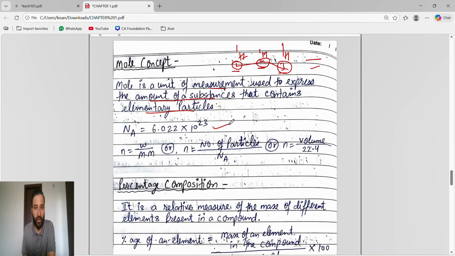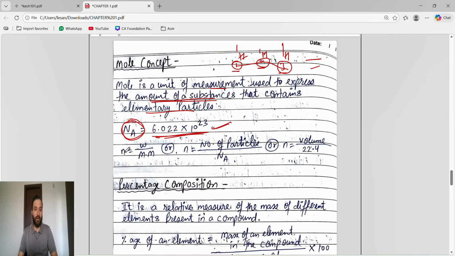6.022 into 10 to the power of 23. If you see Avogadro number, it is the amount of substance that contains the elementary particles, 6.022 into 10 to the power of 23. That's what the mole concept says: it is a unit of measurement. What does it express? It expresses the amount of substance that contains the elementary particles.